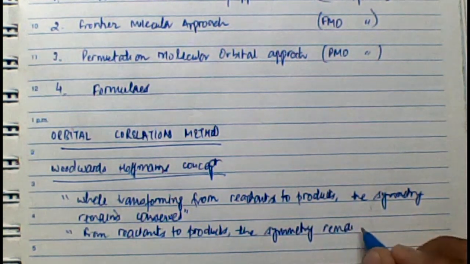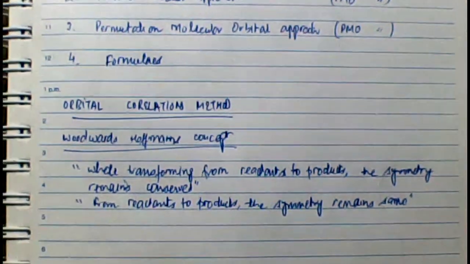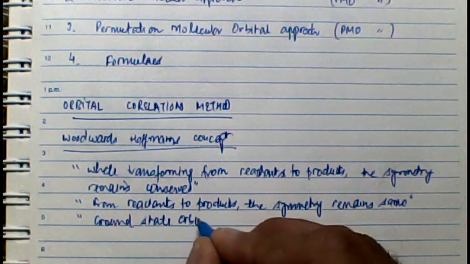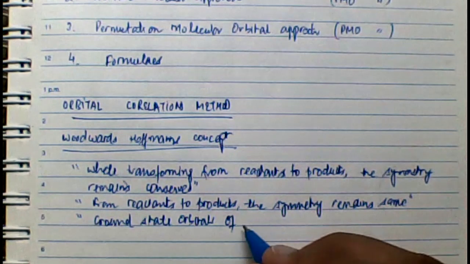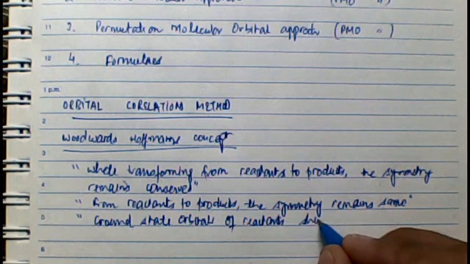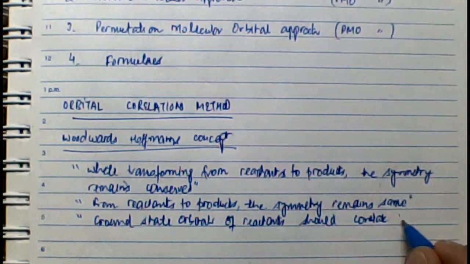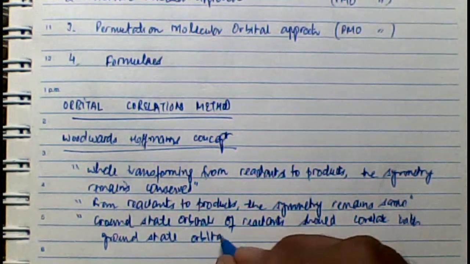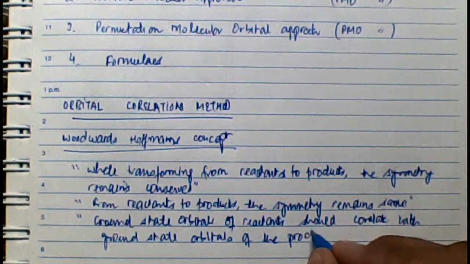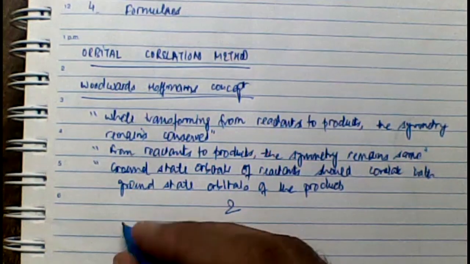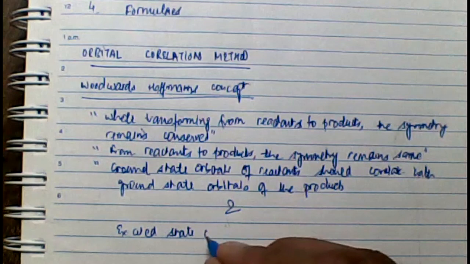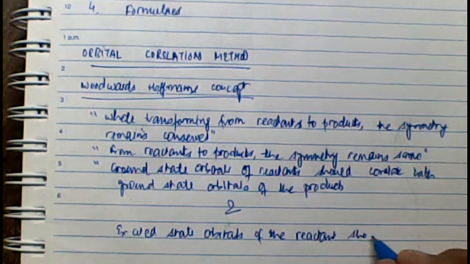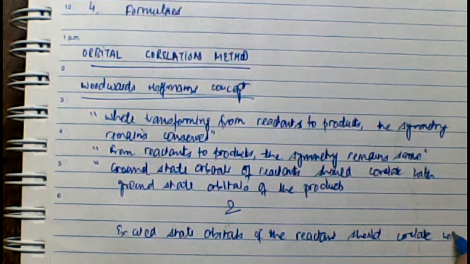Again, in other words, ground state orbitals of reactants should correlate with ground state orbitals of the products, and excited state orbitals of the reactants should correlate with excited state orbitals of products.